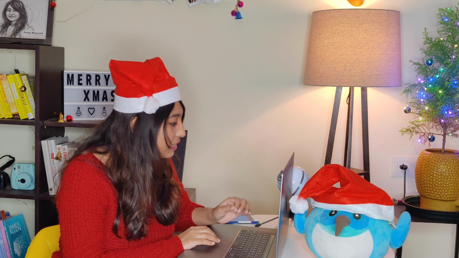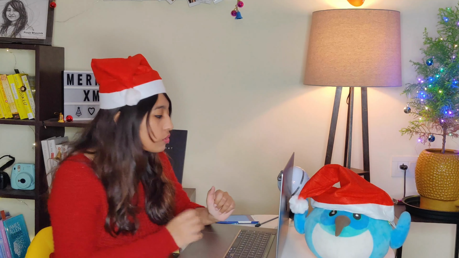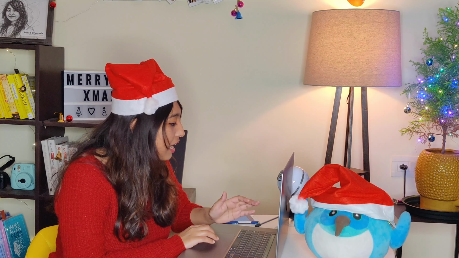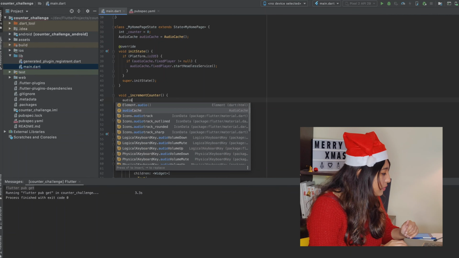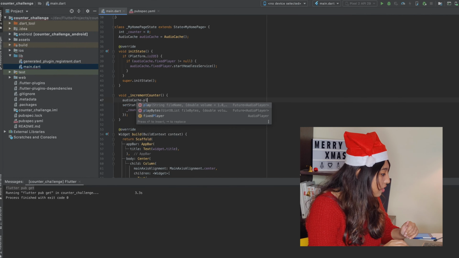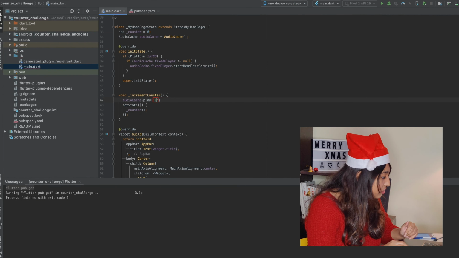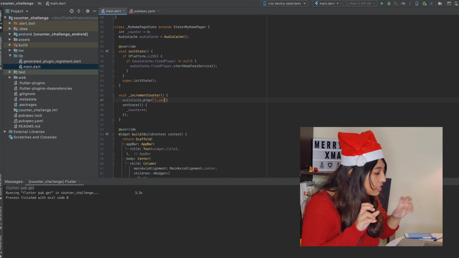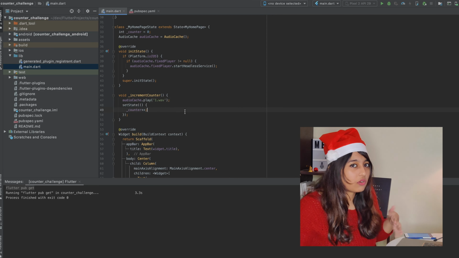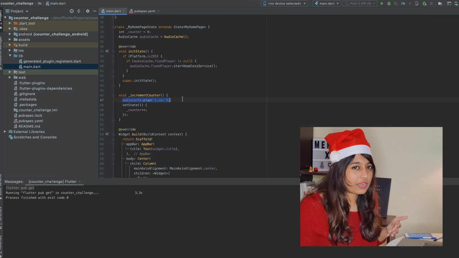Now the main thing is the play function. The play function needs to be in your increment counter method, which is already there, but right now it just increments the counter. So at this point we have audioCache.play, and here you can give it the string of the wave file or whatever sound file that you have.